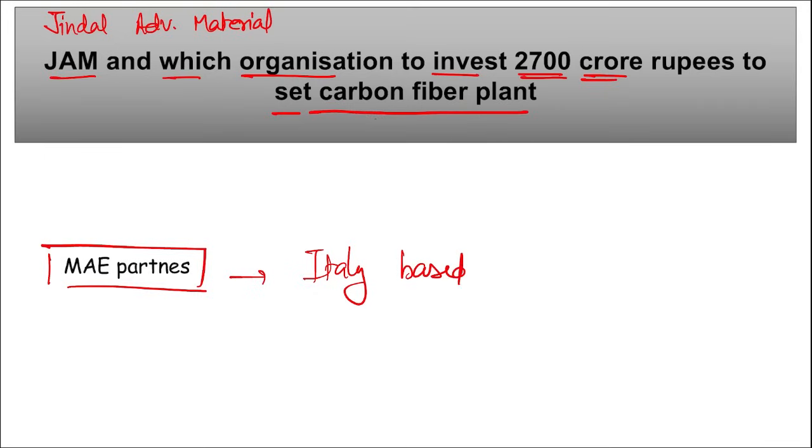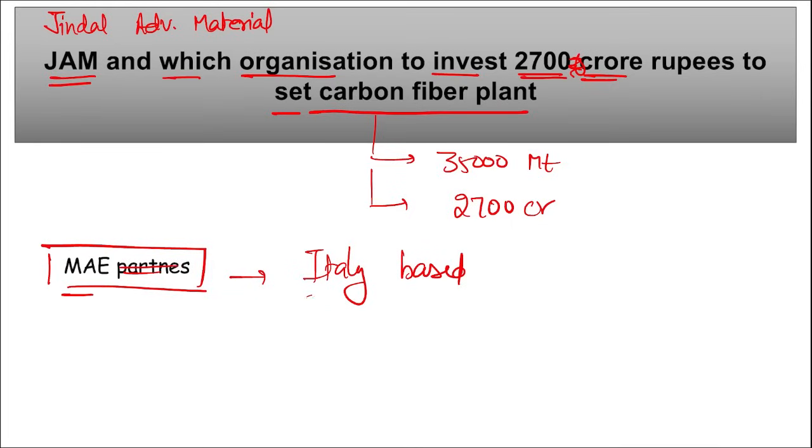They will be setting up a carbon fiber manufacturing plant of 35,000 metric tons of annual capacity, and the investment here will be 2700 crore rupees, right? Take a note of this, 2700 crore rupees. So it is Jindal Advanced Materials and MAE Partners.